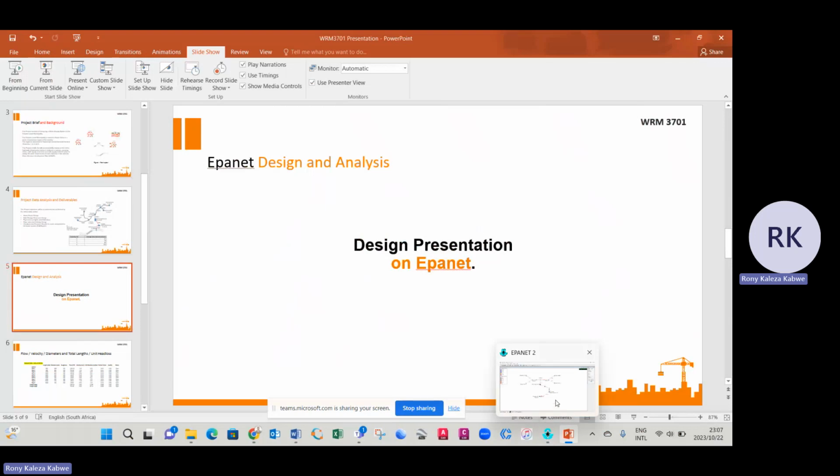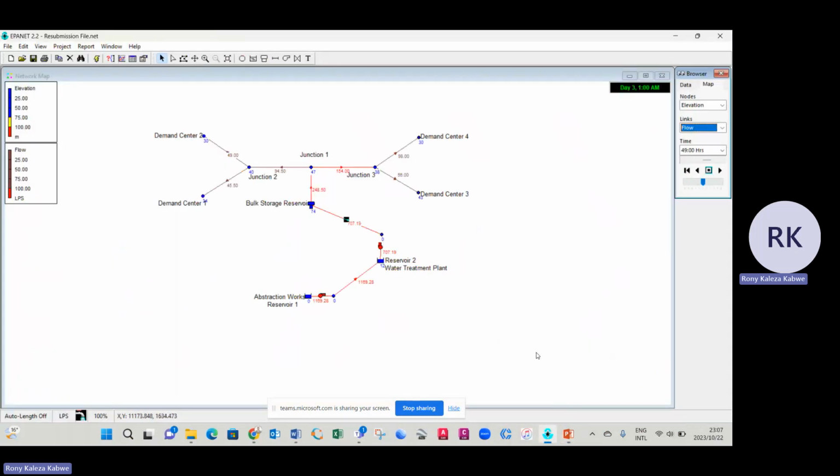All right, so this is the Epanet file that we have, and step one consists of setting up the water supply network on Epanet. As you can see, this is the abstraction works, which is our source that has been set. Then we have a pump to push water to the water treatment plant, which is also our reservoir 2. And we also have another pump, our second pump, designed to push the water to the storage reservoir.